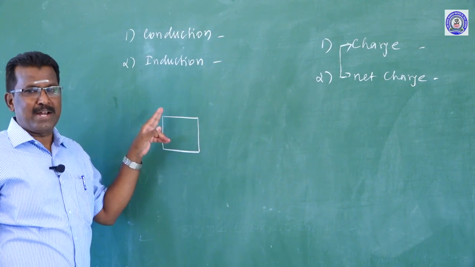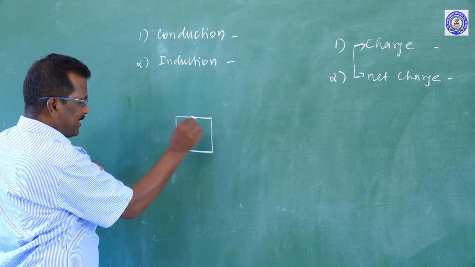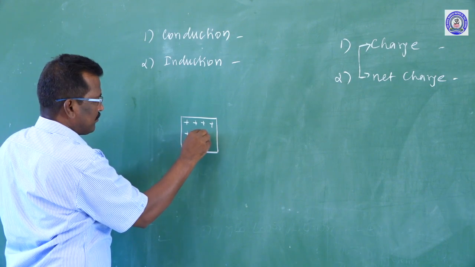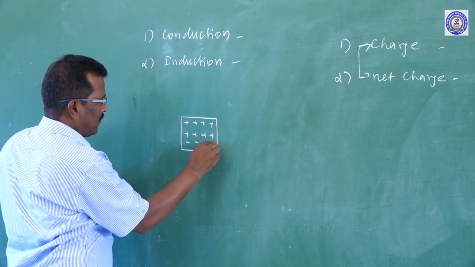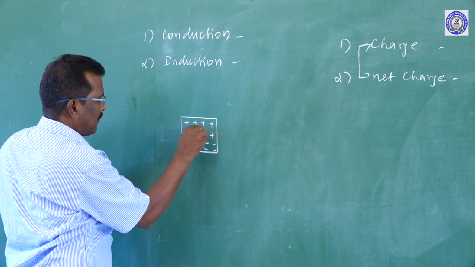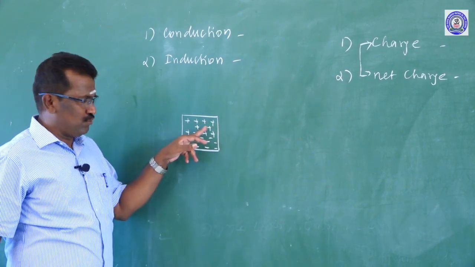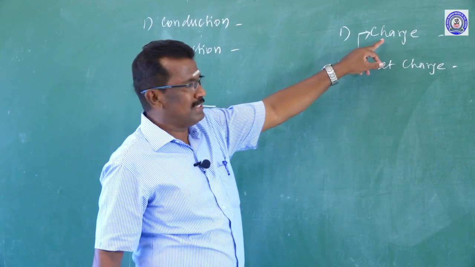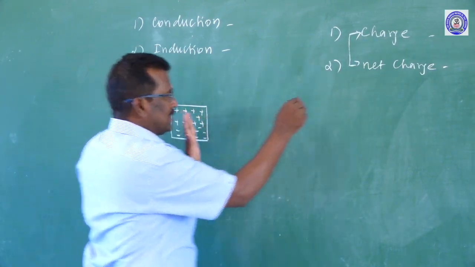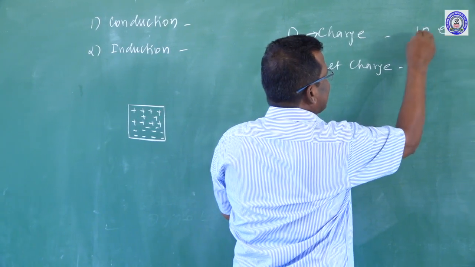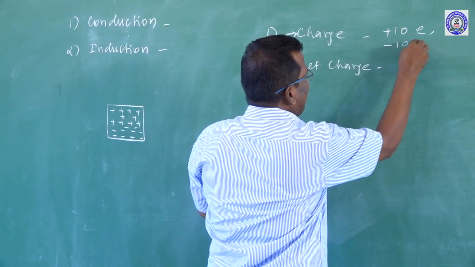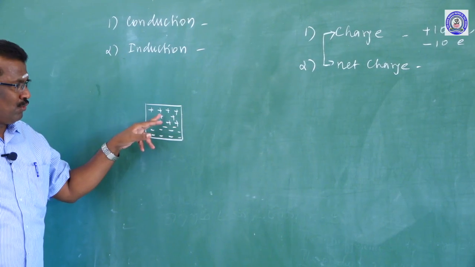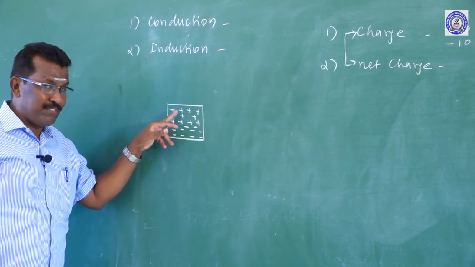No body can be uncharged in the universe, because if this conductor contains 10 positive charges and 10 negative charges, that is 10 protons and 10 electrons, we cannot say it is not having charge.